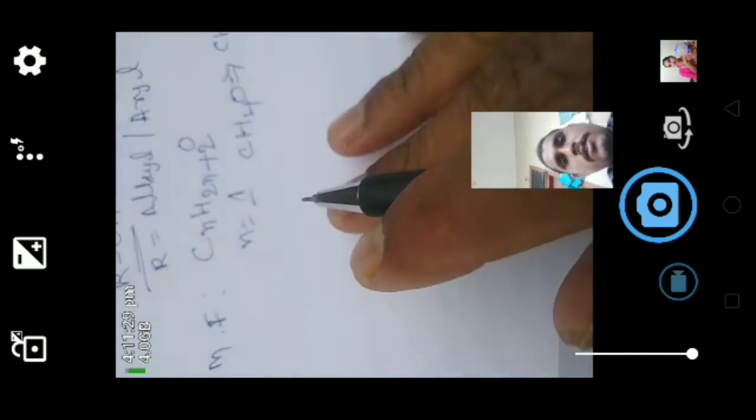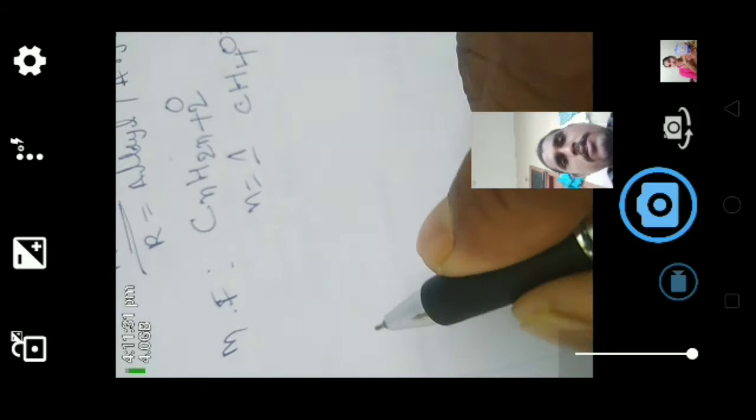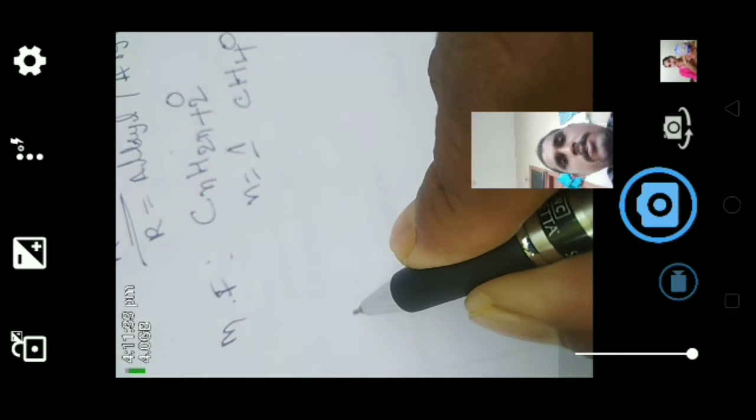Now we will see the types of hydroxy compounds. Here the hydroxy compounds are broadly classified into primary, secondary and tertiary. We will see examples of primary, secondary and tertiary alcohols.